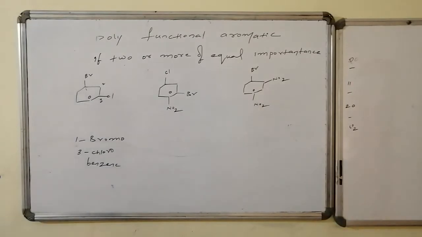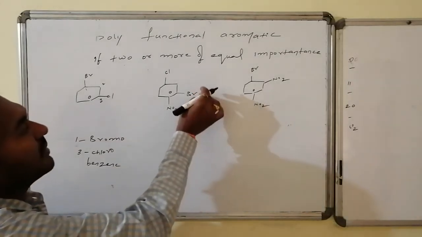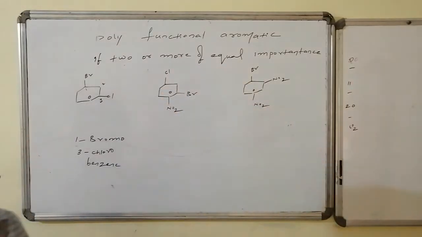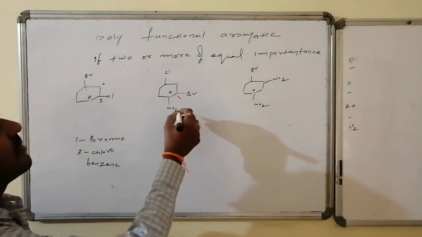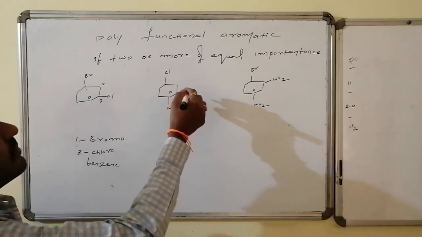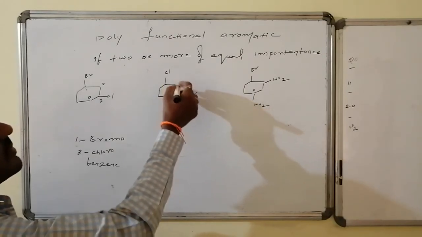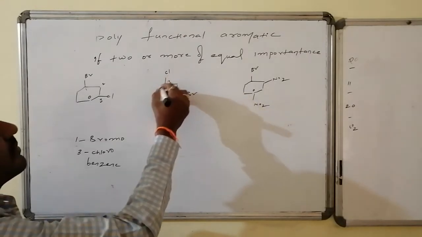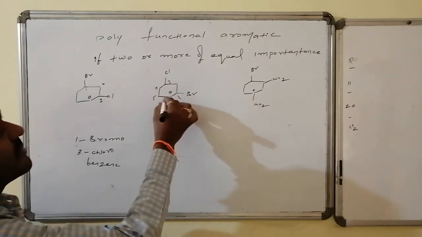Whereas let us go for the second case. Here B and it is C and nitro will become 3. Nitro will become here, that is nitro N. So therefore here bromo, chloro, bromo 1, and here the next one is 1, 2, 3, 4, 5 as well as 6.